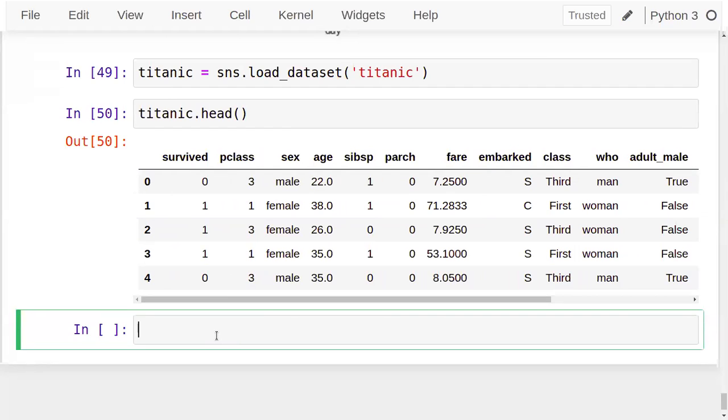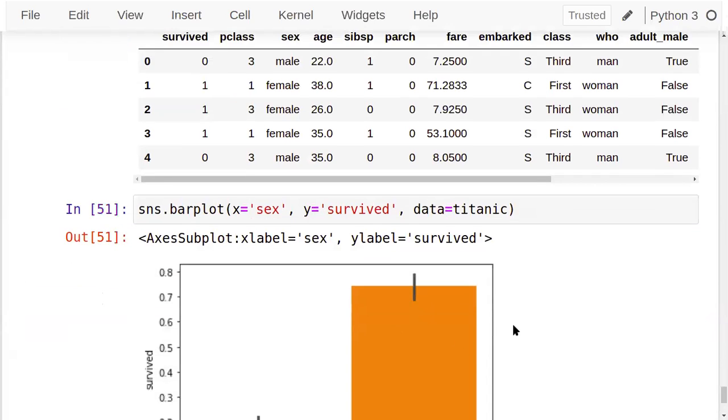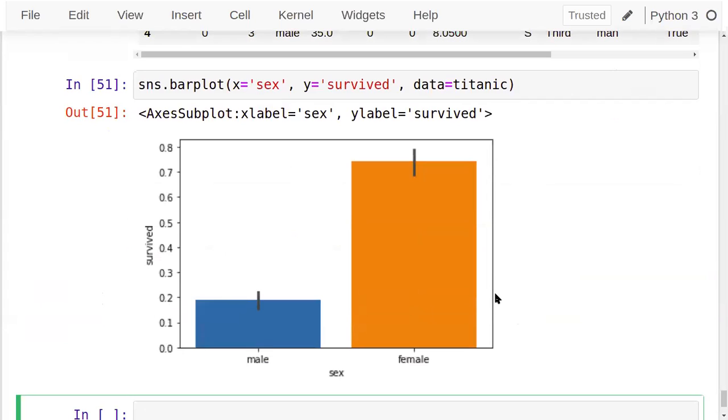Let's see the bar plot now. In case of a bar plot, I will plot a bar with sex against survived. So let's see. See, how many males survived, how many females survived, that we can see here.